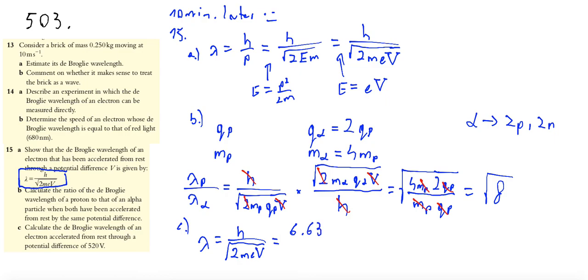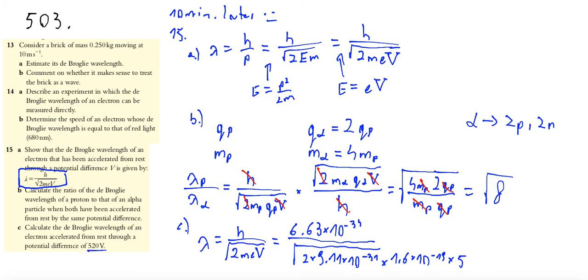Planck's constant 6.63 times 10 to the power of minus 34 divided by the square root of 2 times mass of electron, 9.11 times 10 to the power of minus 31, times charge of electron, 1.6 times 10 to the power of minus 19, and the potential difference in the text is given as 520 volts.